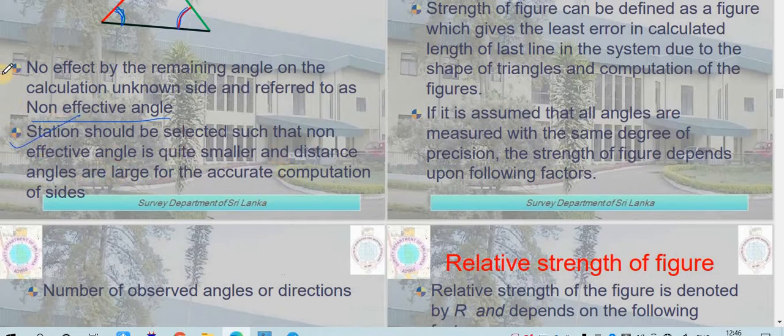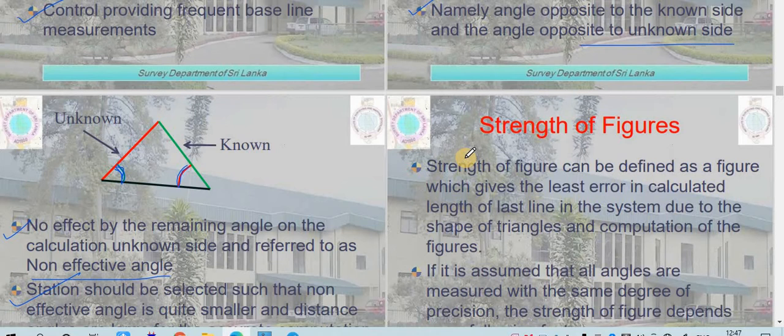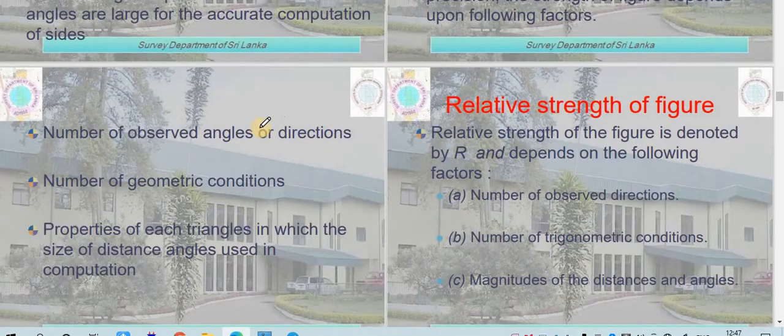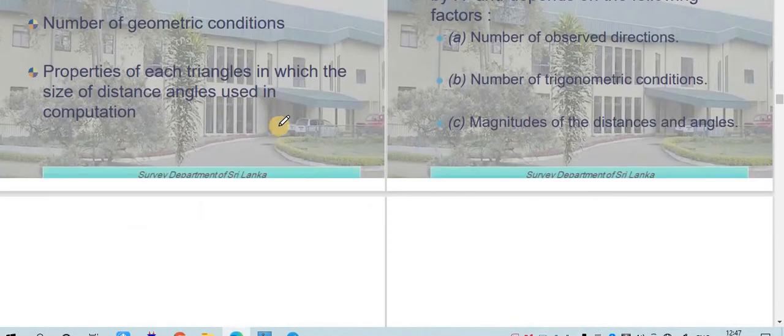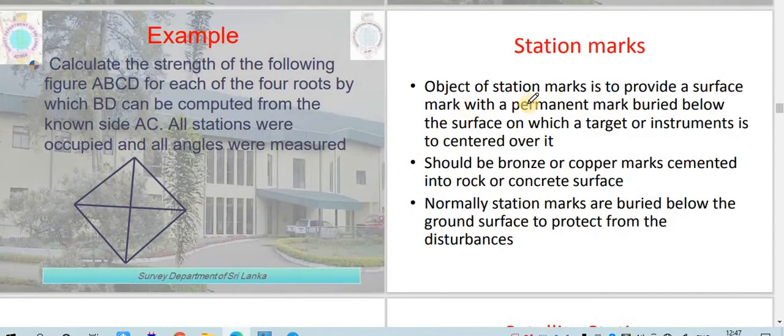So the larger the distance angle, the more accuracy you will get in the computation of the sides. Okay, then there is the strength of the figure, which we will see in the numerical part. After that, the important thing is your station markers. The object of a station marker is to provide a surface mark with a permanent mark buried below the surface, on which a target or instrument is centered over the station.